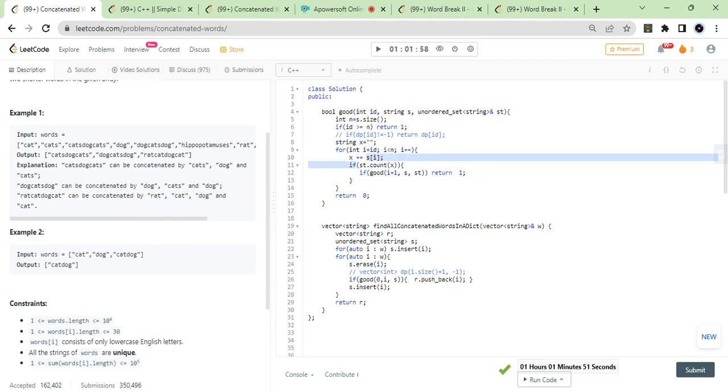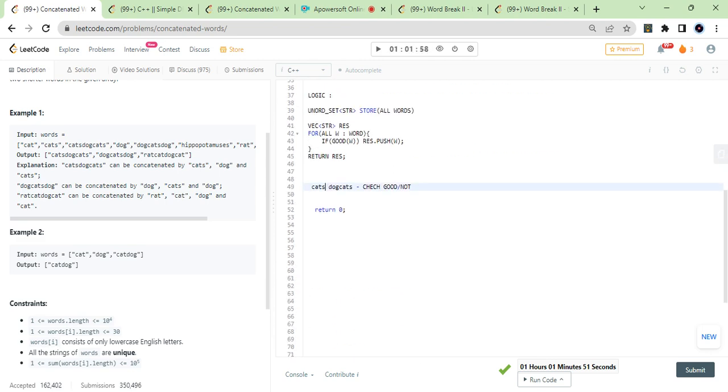You have to do x plus equals s of I. Nothing changed in that, right? So again, I did cats. So cats is again valid. Then cats, then dogs. Cats is also valid. So it will return true. You don't have to move forward.